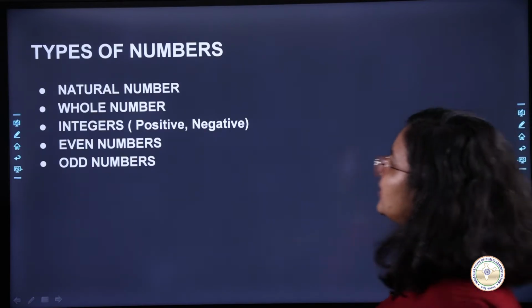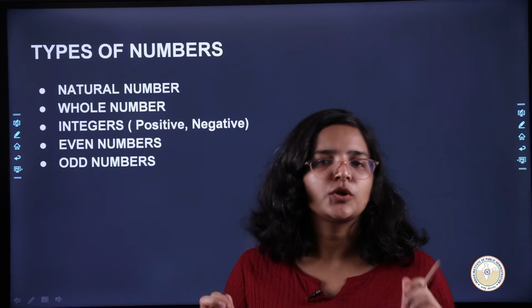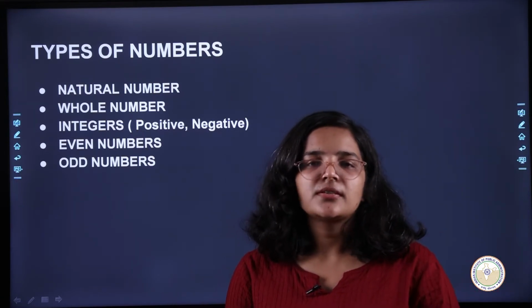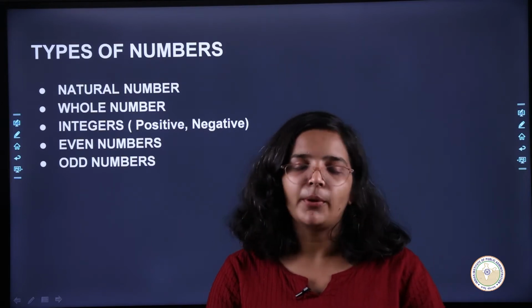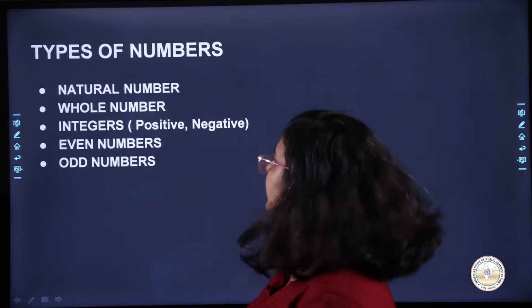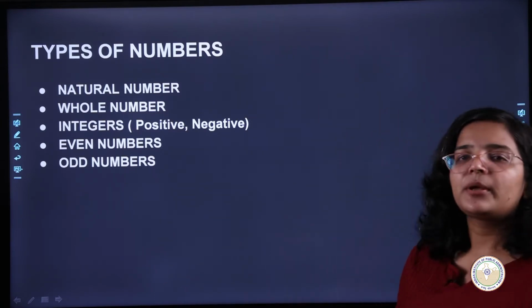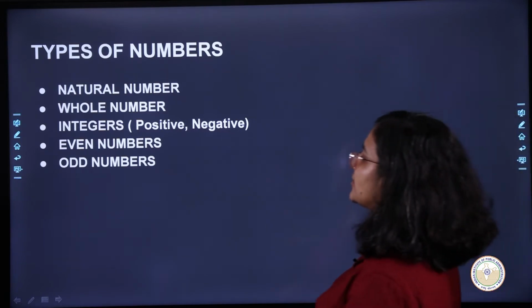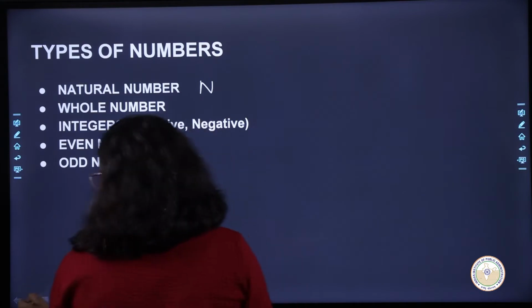So if we move on further, once we know how to write a number and some basic rules related to numbers, now we want to go deeper into what the different kinds of numbers are. Different kinds of numbers, what are they? So first, the first type of number is the natural number. So what is a natural number? A natural number is represented by N also.